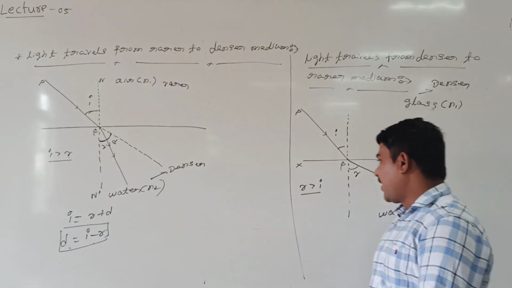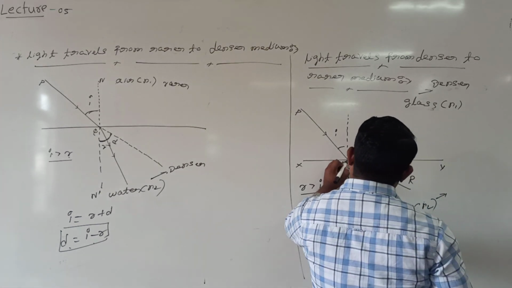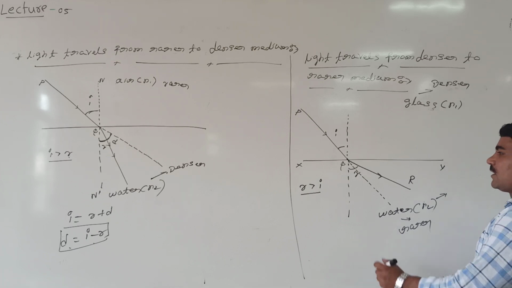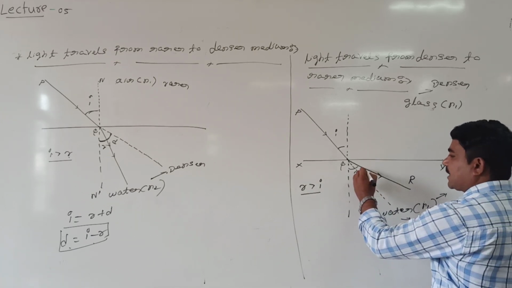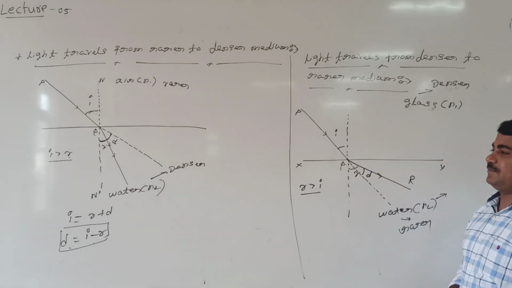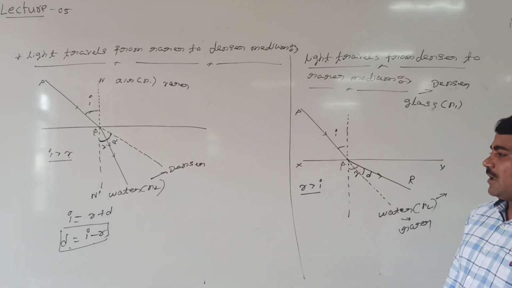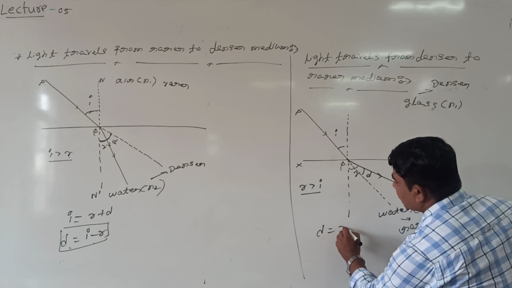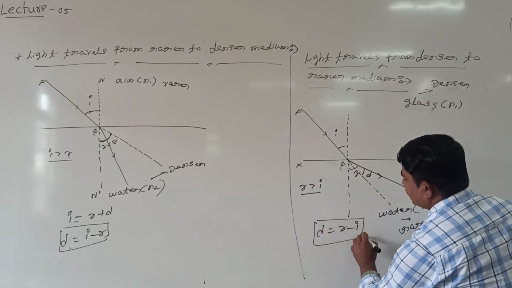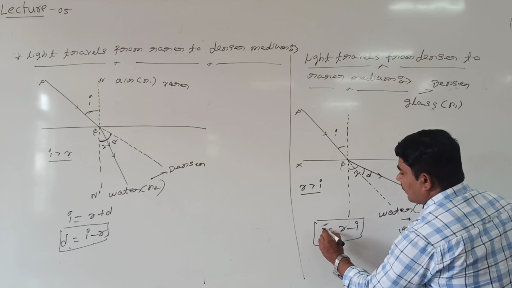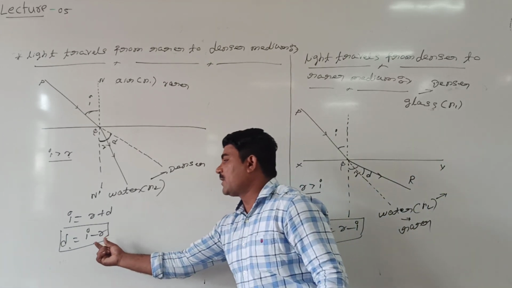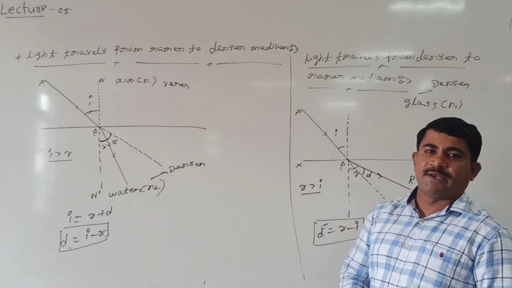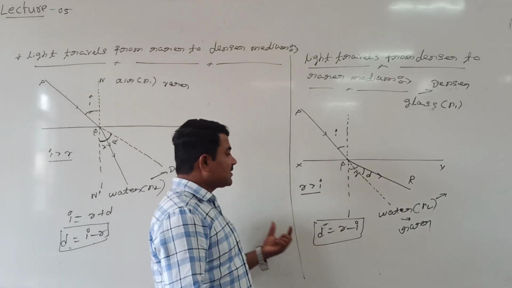Now, we know that this is nothing but the incident ray, the incident ray produced in the forward direction, like this. Then the angle between the refracted ray and the incident ray produced, this we are calling angle of deviation. Here in the earlier case D is equal to I minus R. In this case, D is equal to R minus I, reverse of that value. When a ray of light travels from rarer to denser, angle of deviation is given like this. When it travels from denser to rarer medium, angle of deviation must be R minus I, just reverse of this.